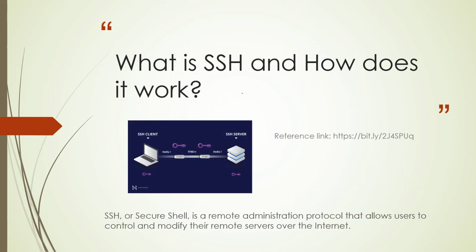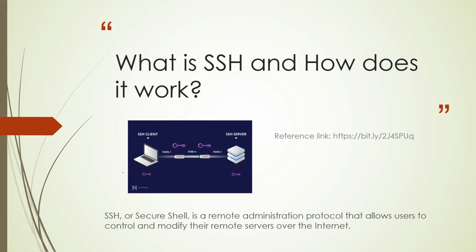Now, what is Secure Shell, meaning SSH, and how does it work? This is the diagram from where you can see that this host, meaning this client, wants to access this remote server. So it will make a connection. This is known as Secure Shell.